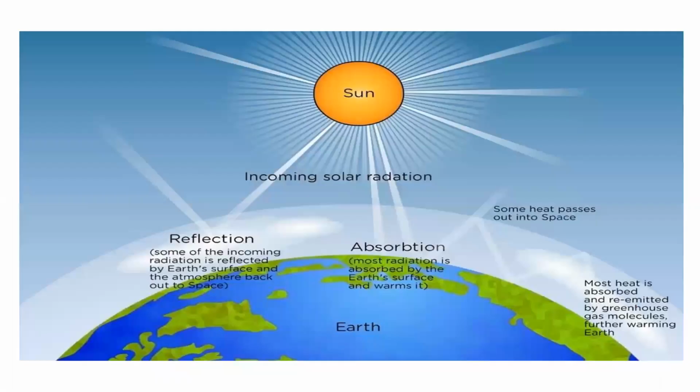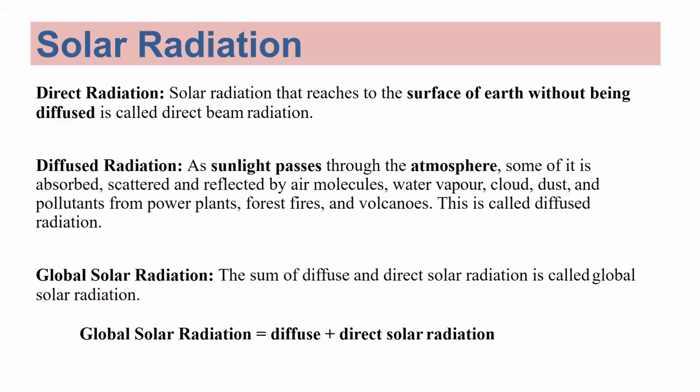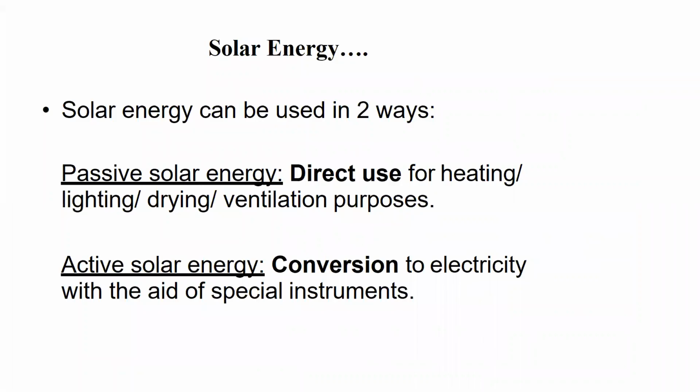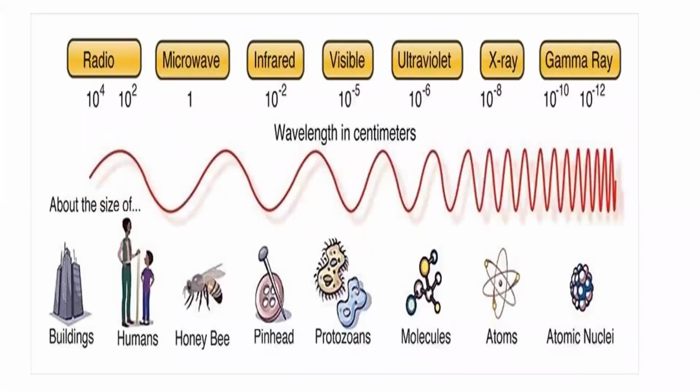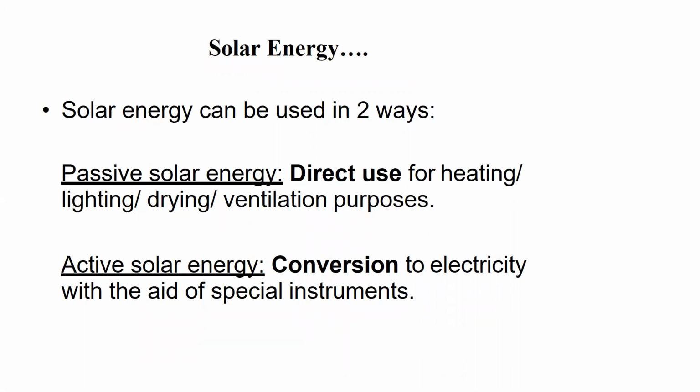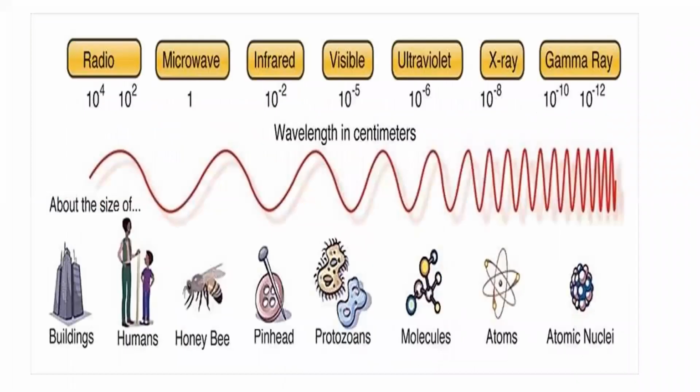Yesterday we were discussing the passive and all the things. This will give a brief of these things so that we can complete it. Yesterday we were talking about passive solar energy. Here we can check what is passive and active from the last class. In today's class we can check this one.